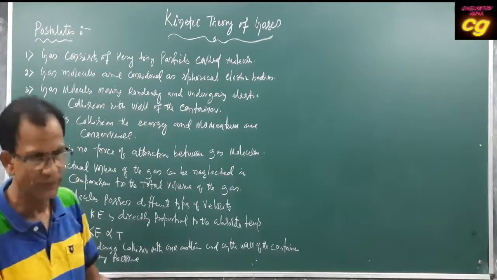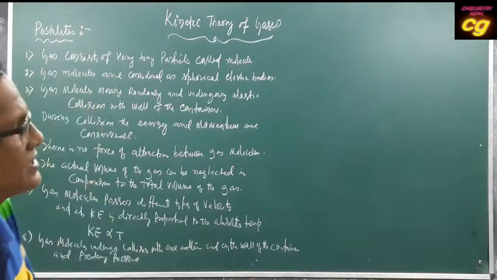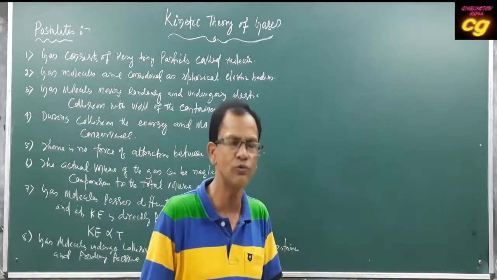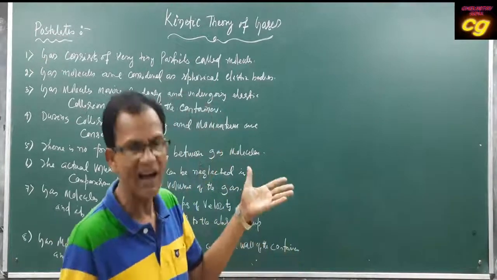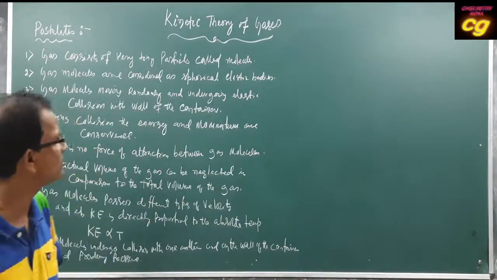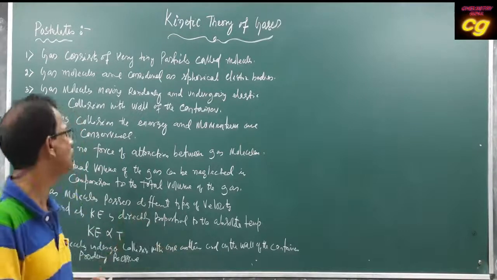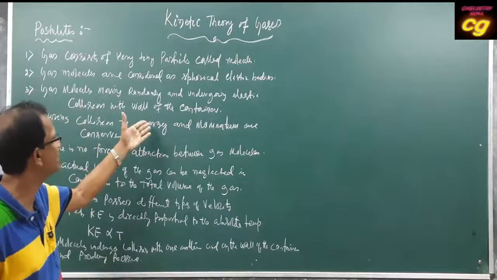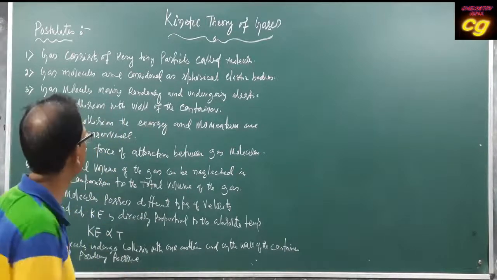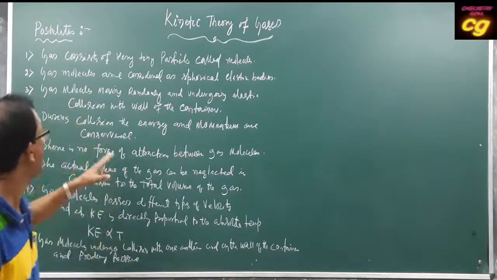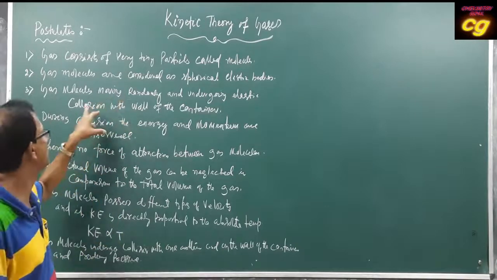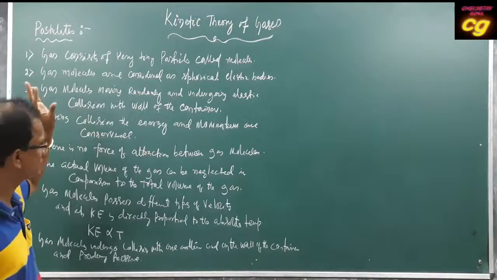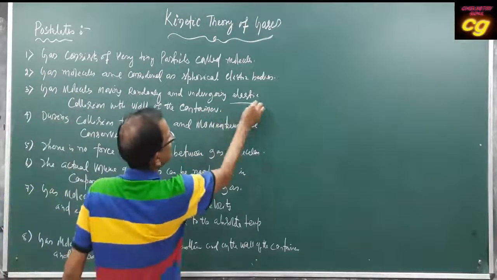That means during random motion, because the gas molecules are far away from each other with large space between them, they are free, so they move haphazardly, randomly. Due to the random motion, they strike the wall of the container and give pressure. This collision with the wall is elastic in nature.